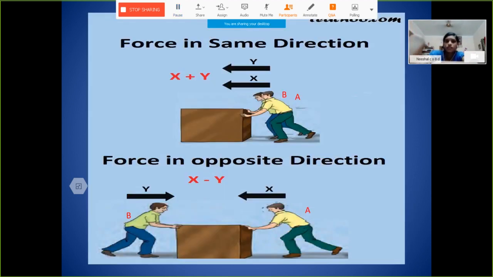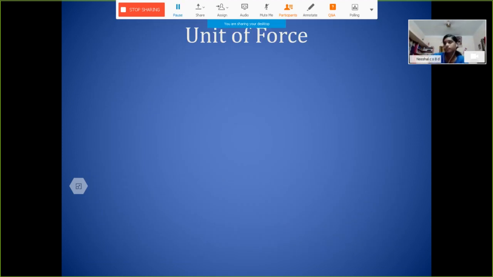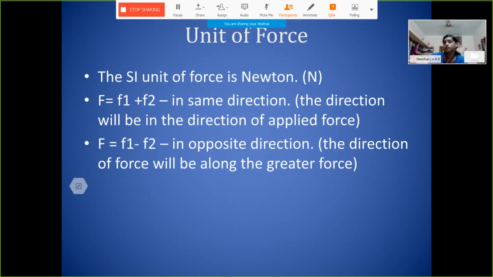Here they are giving force in the same direction, so the resultant force is the sum. And if they apply force in different directions, the total force will be the difference between the two forces. The unit of force is Newton.